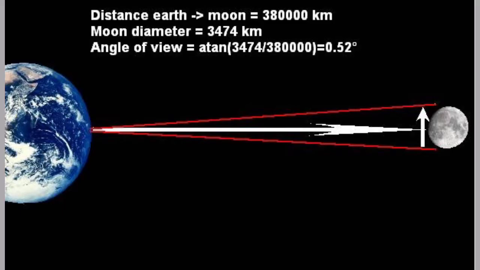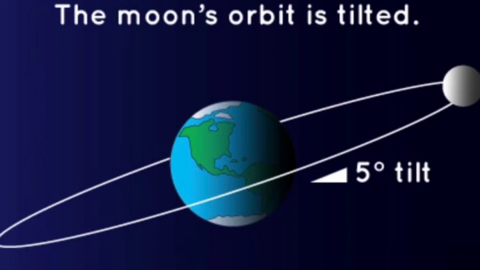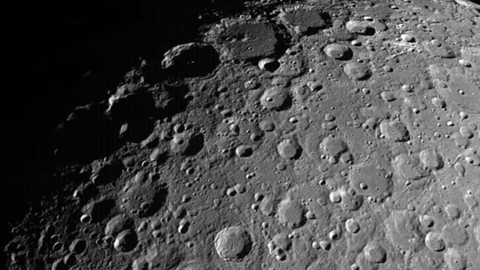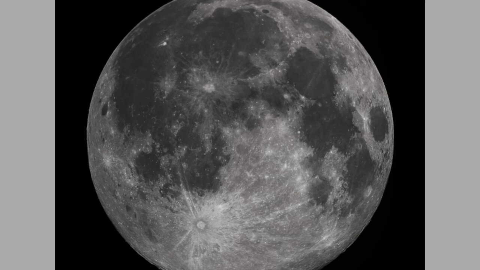Its diameter is about 3,474 kilometers, or slightly more than 1/4 of the size of the Earth. The Moon completes one orbit of the Earth in 27 days, and it takes exactly the same time to complete one spin on its axis. As a result, only one side of the Moon is visible to us on the Earth. There are mountains, craters, valleys, lava plains, and many other landforms. These cast shadows on the Moon's surface which are visible to us on the Earth.